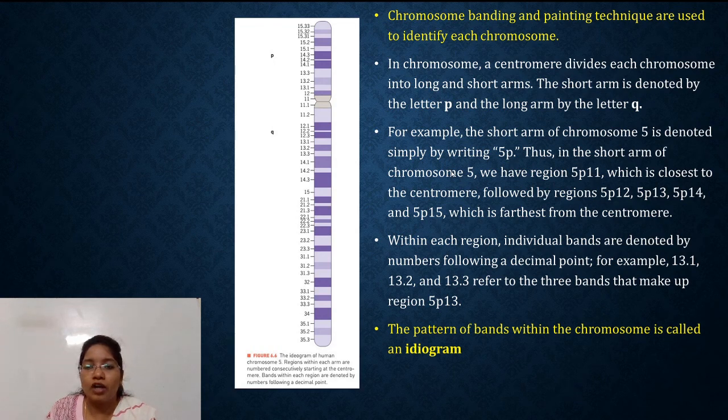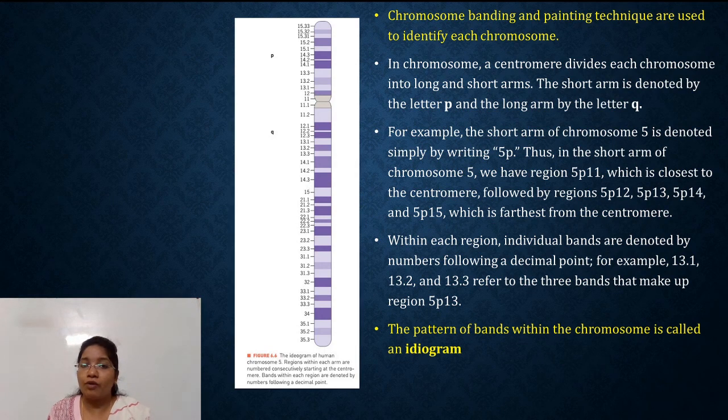Then in the short arm of chromosome 5, we have the region 5P11. 11 is the nearest to the centromere, and then 12, 13, 14 are farther from the centromere.